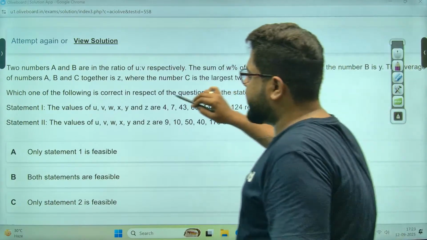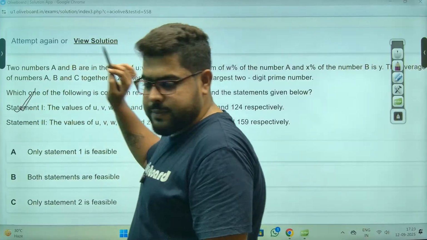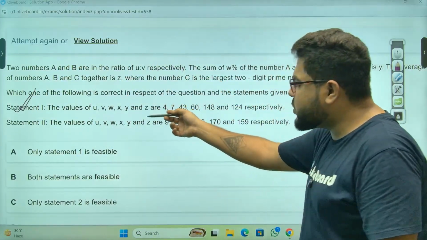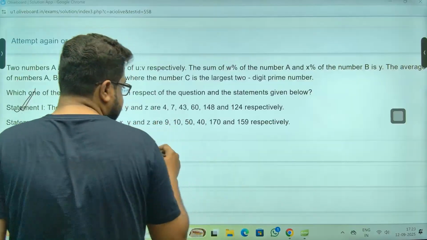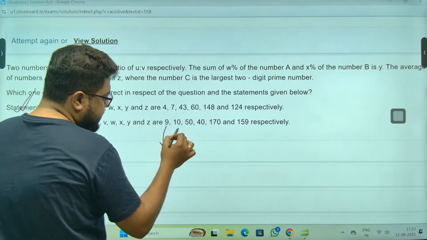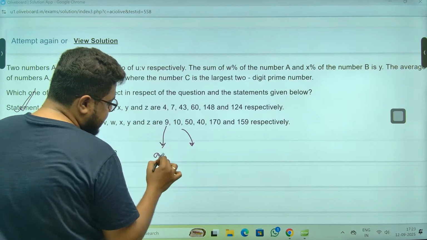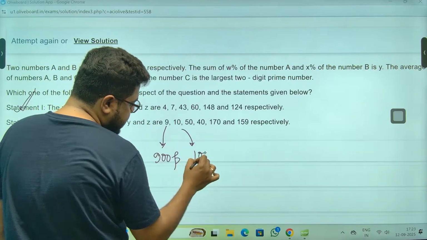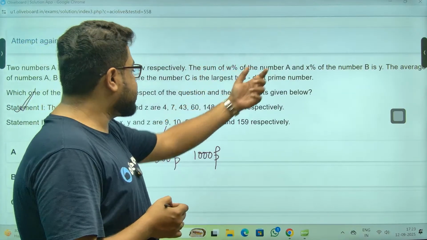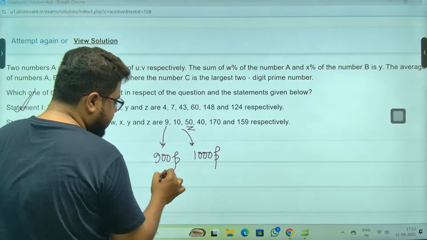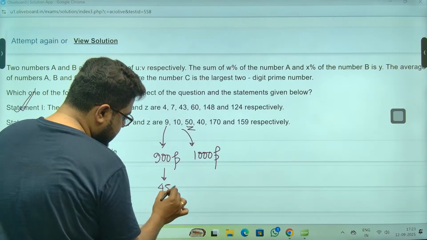Now, once I got this, you see what you need to do now. So first statement I got correct. Similarly, I just need to check for the second one. Second one में क्या होगा now? एक देखो, थोड़ा जल्दी कर लेते हैं. So if you still want to go by P, so this is 900 P, this is 1000 P. ठीक है? Now W% of this, meaning 50% of this, that is 450 P, plus